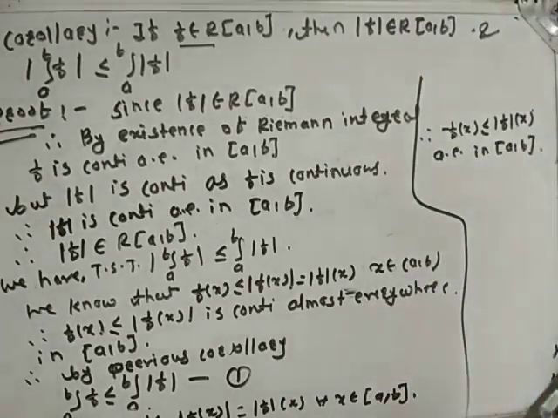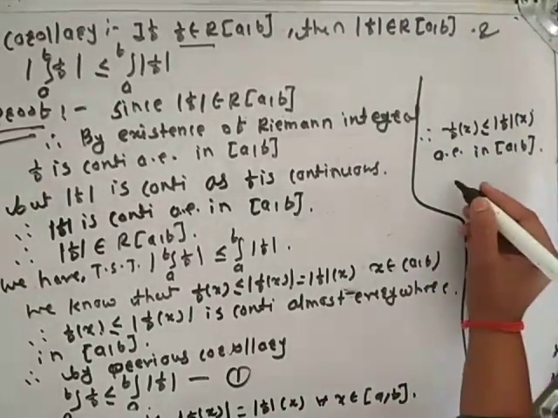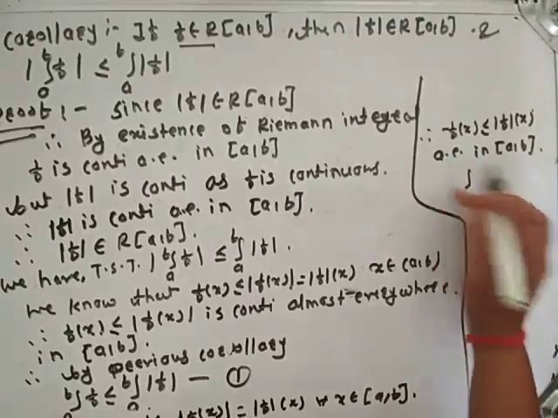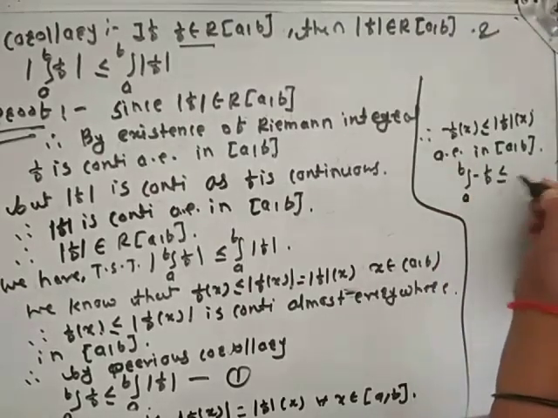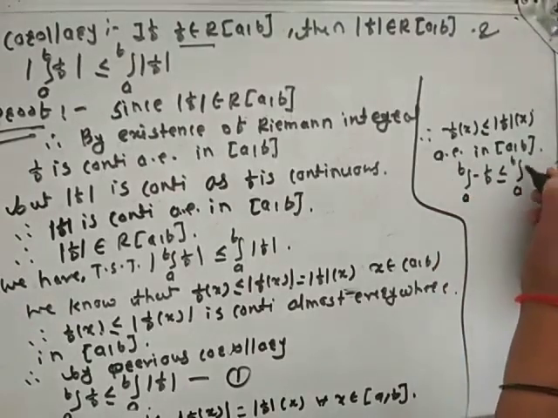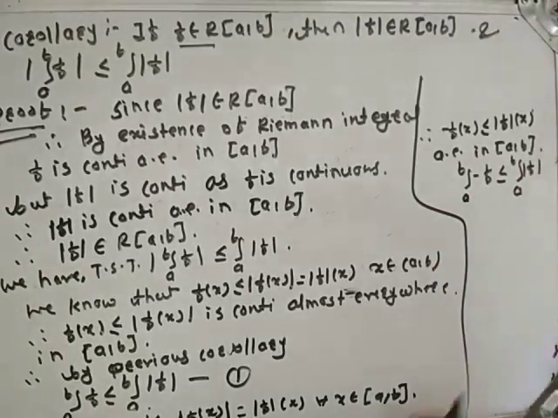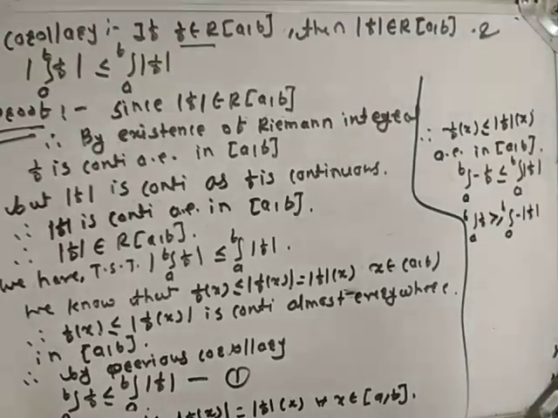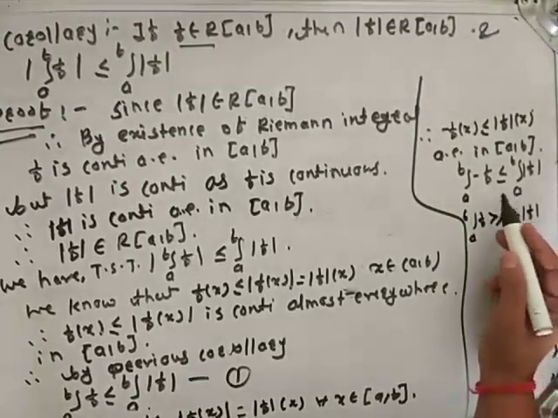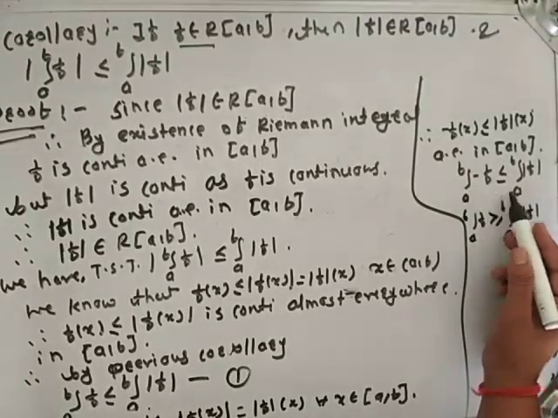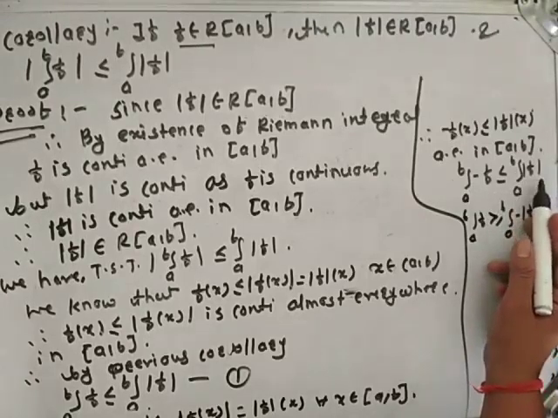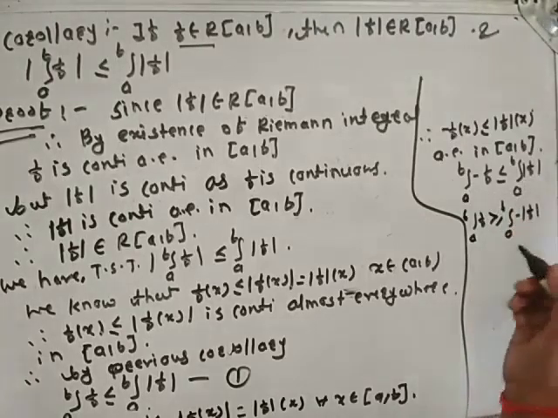Again, by the previous corollary we get minus integration from a to b of f is less than or equal to integration from a to b of mod f. Here we get integration from a to b of minus f is less than or equal to integration from a to b of mod f.